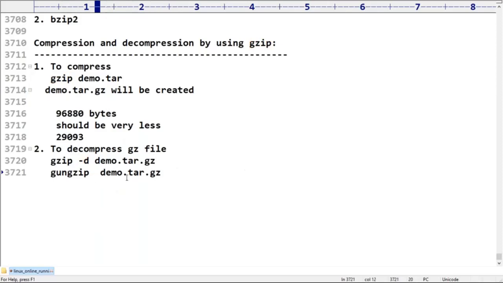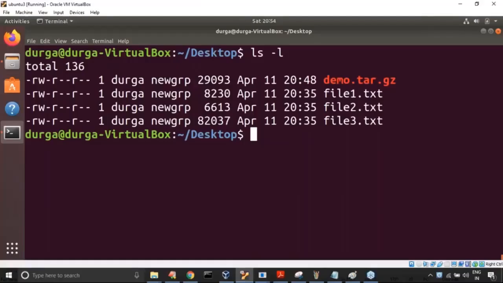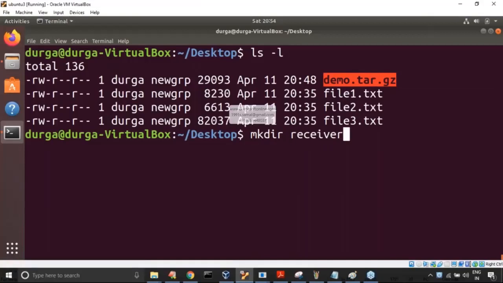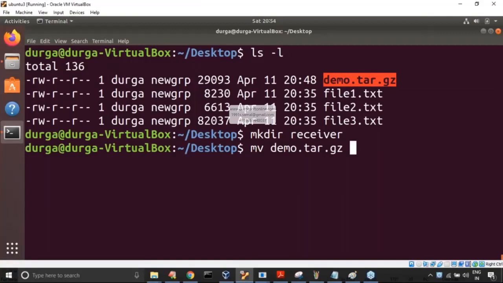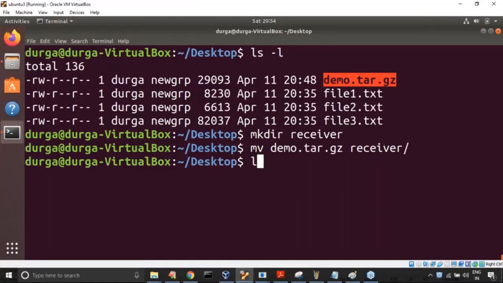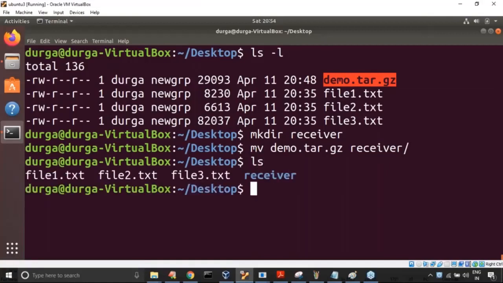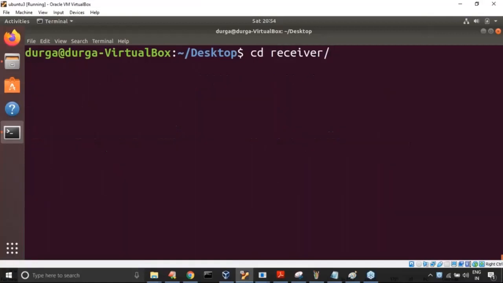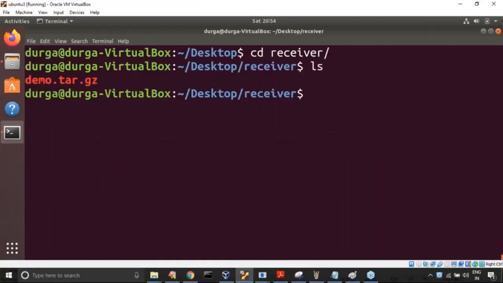Now what I have to do is, I created a tar file and then compressed it, and now I want to send it to the receiver. Let me create one directory called receiver. Send this one to the receiver: mv demo.tar.gz to receiver. Moved. Now let me go into the receiver directory.